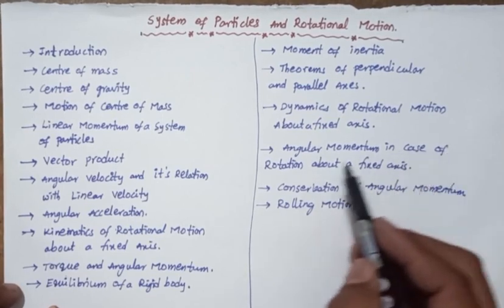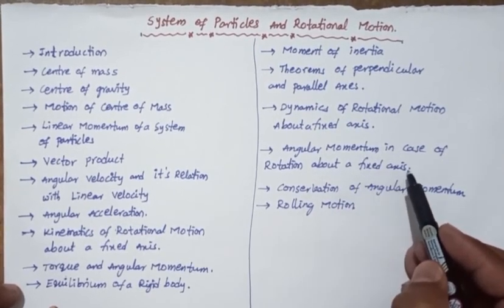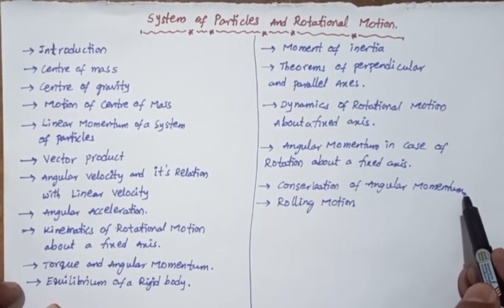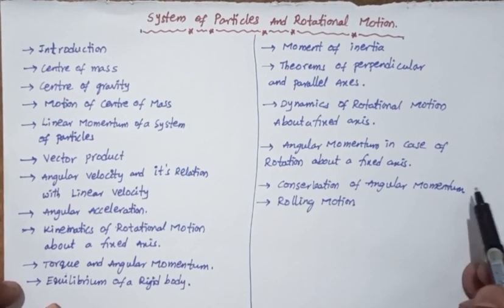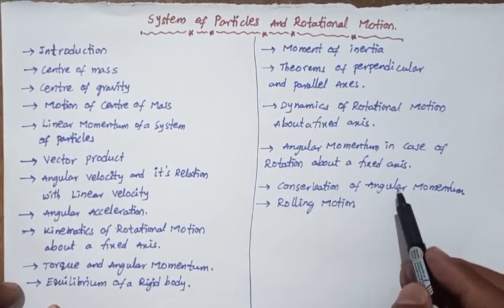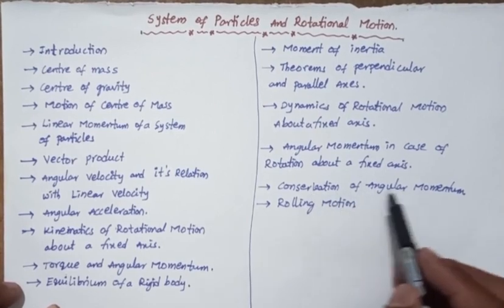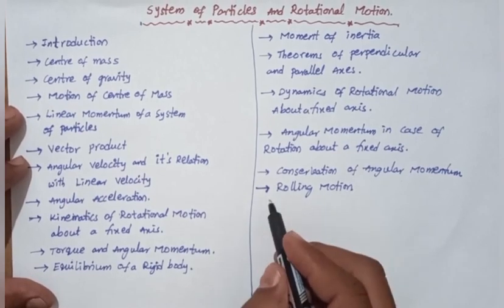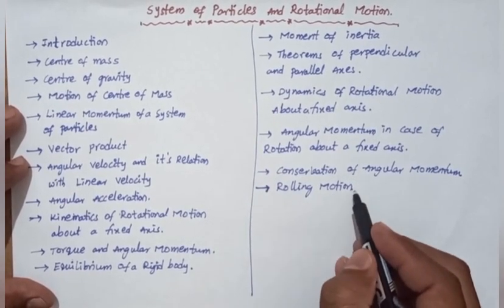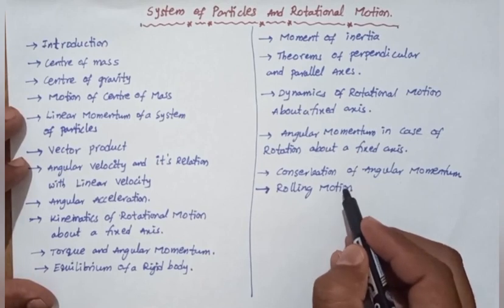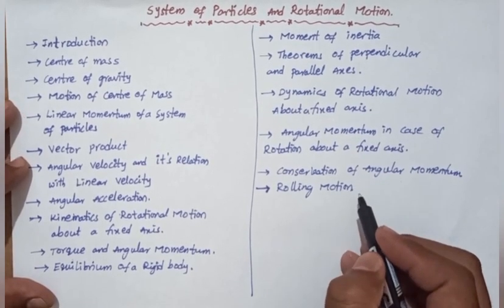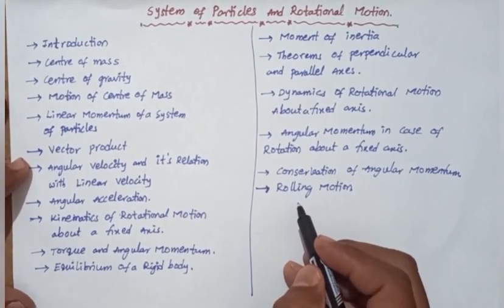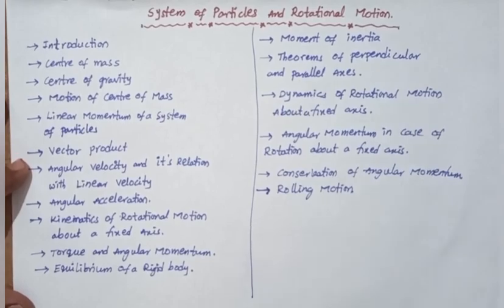Angular momentum in case of rotation about a fixed axis. Conservation of angular momentum. Already we studied in the earlier chapter the conservation of linear momentum. So here, conservation of angular momentum. Rolling motion of a body. Next, what is rolling motion? How to derive the equations for the rolling motion? And these are the topics of system of particles and rotational motion.